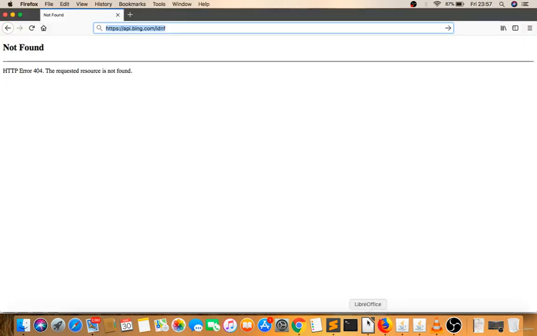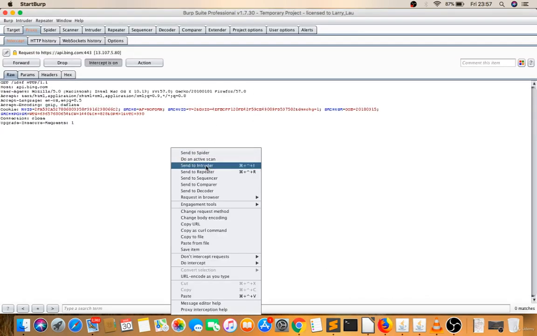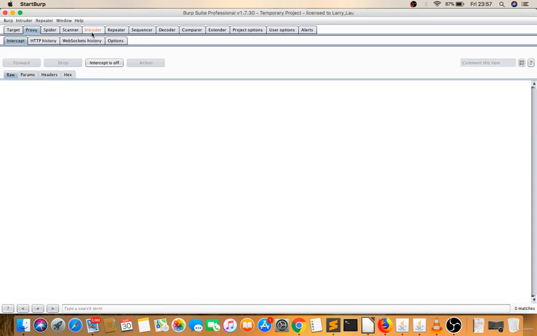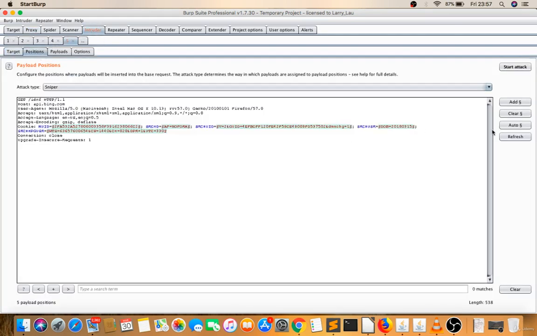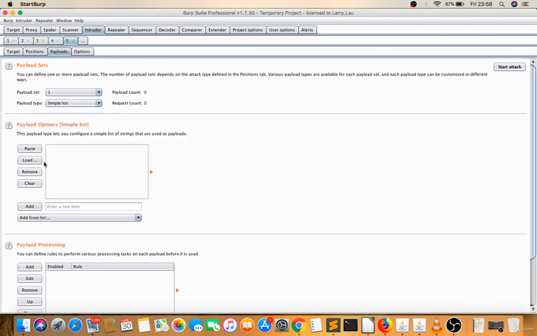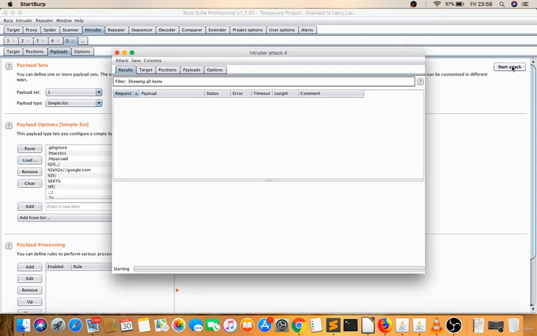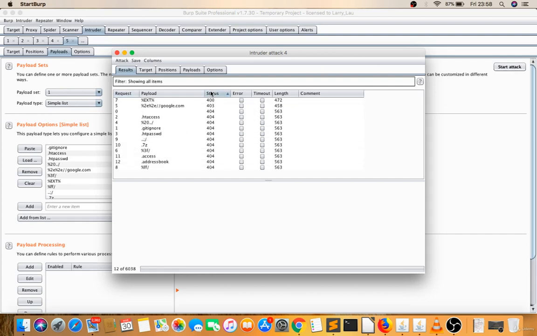Intercept is on. Just reload this. Right click, send this to Intruder. I got the identifier. I will first clear this because I have to select only the identifier, add payloads, load, and now start attack. What do I have to look for? I have to look for 200. So 200 means the file is found. That's what I have to look for. You can also try multiple domains at the same time.